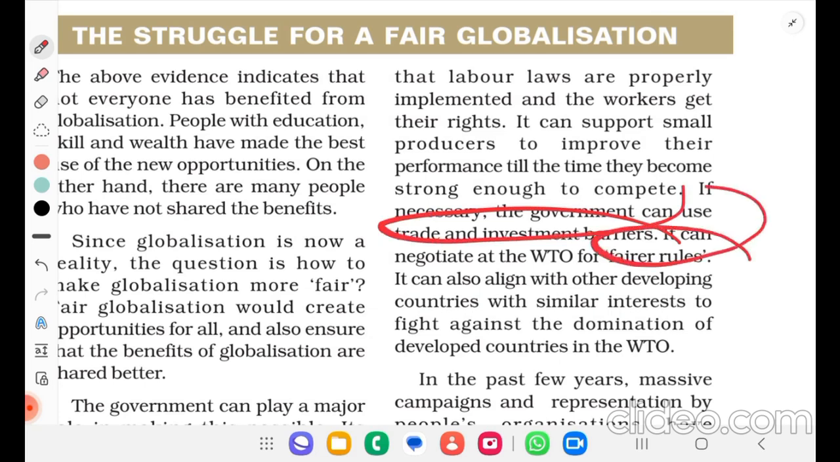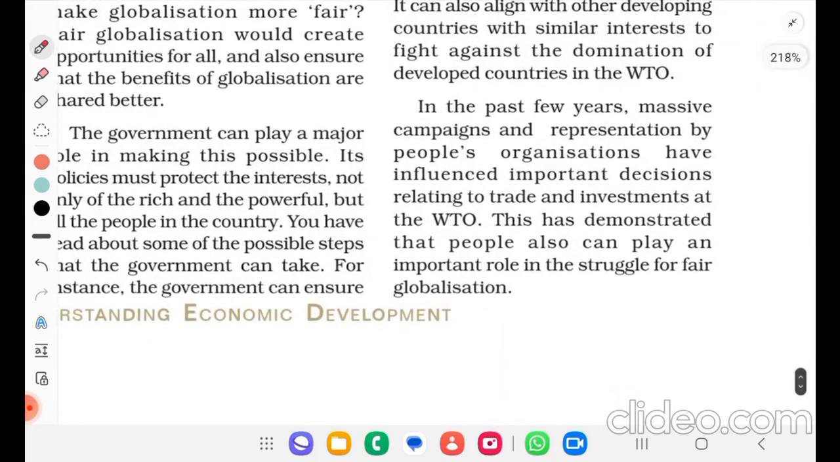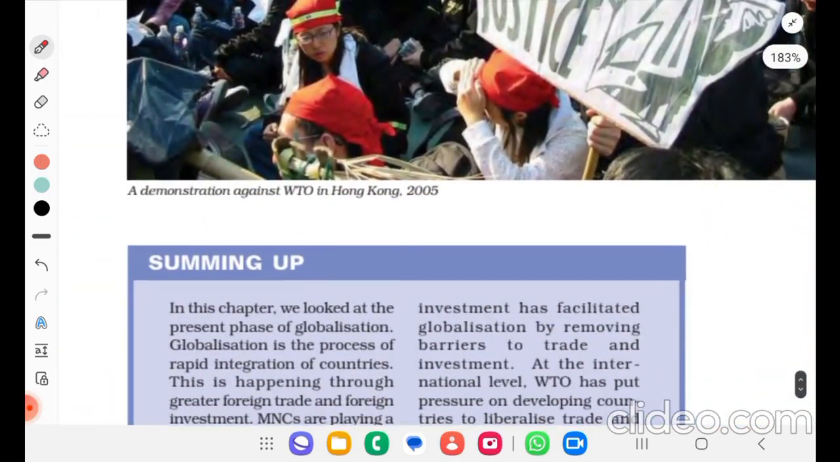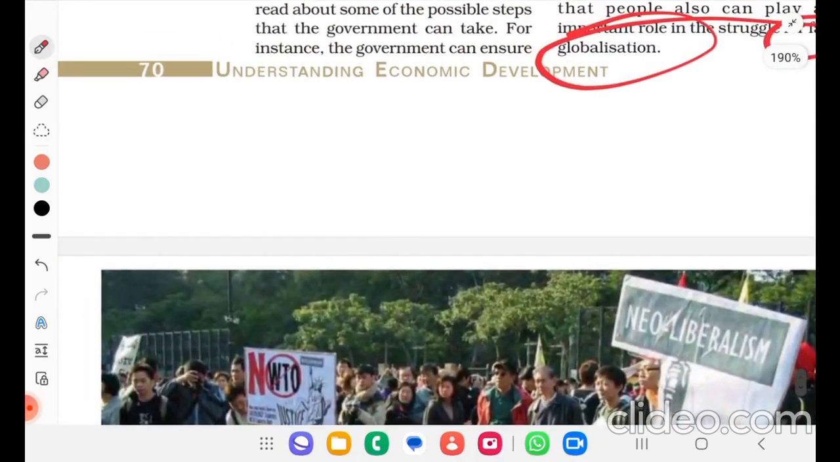It can also align with other developing countries with similar interests to fight against the domination of developed countries in the WTO. In the past few years, massive campaigns and representation by people's organizations have influenced important decisions relating to trade and investment at the WTO. This has demonstrated that people also can play an important role in the struggle for fair globalization. So this is all about globalization and we are expecting fair globalization.